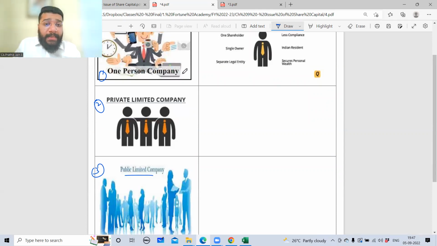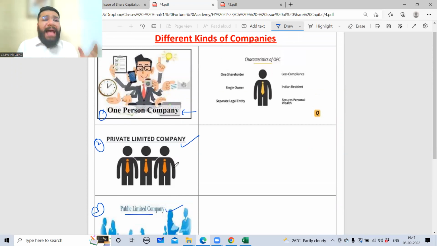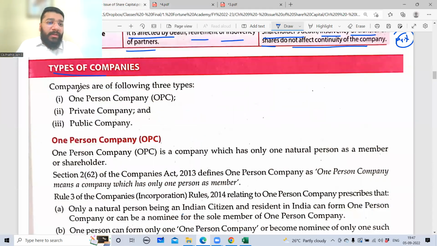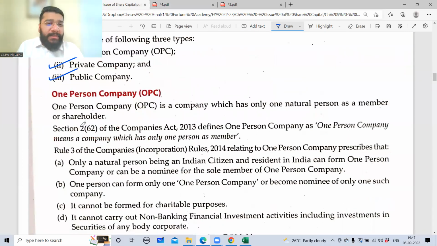Guys, this OPC is a concept that was introduced in the Companies Act 2013 only. Prior to that, before the Companies Act 2013, the 2 kinds of company we had were private company and public company. Under the Companies Act 2013, the OPC was introduced. As the name goes, one person company, which means what? One shareholder. Now let's understand this in detail. Companies are of the following 3 types: OPC, private company, and public company. One person company.